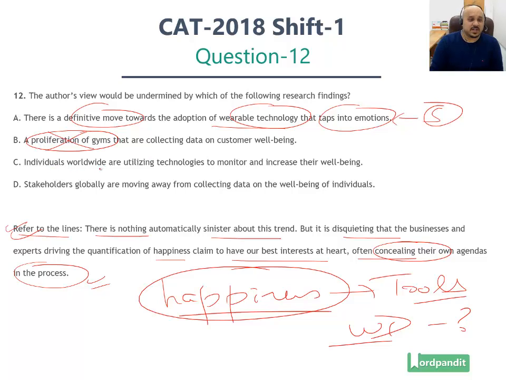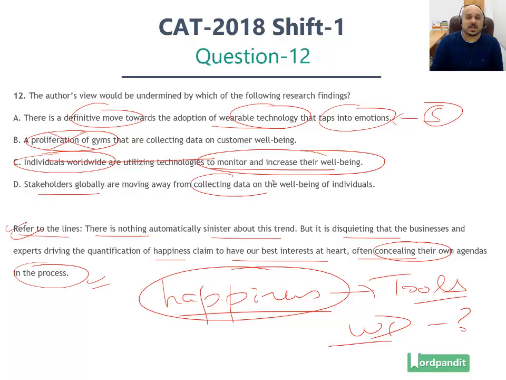Individuals worldwide are utilizing technologies to monitor and increase their well-being. So if individuals are doing it at their own level, the author will not have any problem. He's got a problem with the business of wearable technologies and how they're tapping into emotions and tracking individuals, hence ruled out. Option D, stakeholders globally, which would mean governments, companies, etc., are moving away from collecting data on